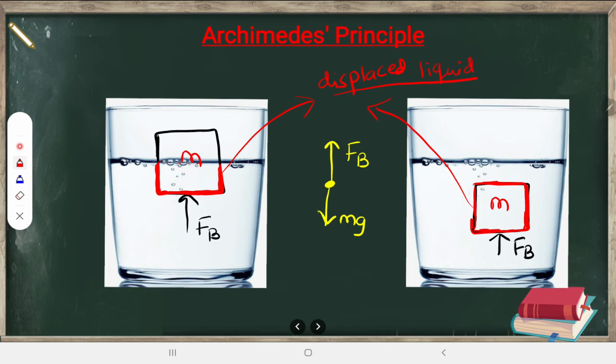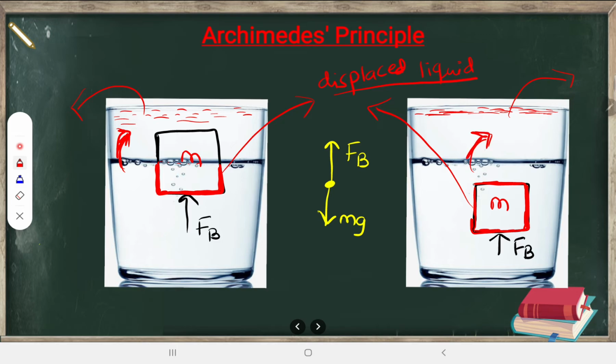So this displaced liquid will rise here. Here also it will rise, as it is not completely filled. If the water is completely filled up to the brim, up to the last point here, definitely that water will come out also. And here also, if it is completely filled up to the brim, this water will also come out. Otherwise it will rise up to some level. Here also it will rise, or if it is completely filled, it will come out.